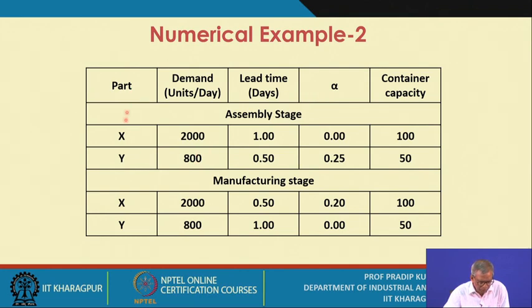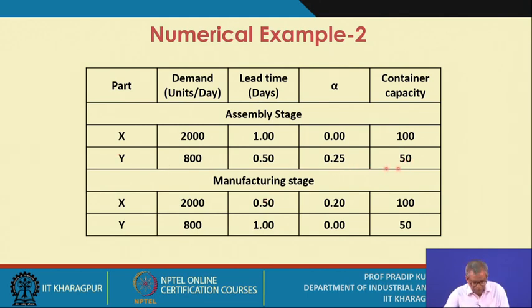That means for parts X and Y, demand in units per day is 2000 units for X and 800 units for Y. The lead time values are given. For part X it is 1 day, and for part Y it is 0.5 days. This is at the assembly stage. The value of alpha, the safety factor, is 0.00 for X and 0.25 for Y, and the container capacity for X is 100 and for Y it is 50.